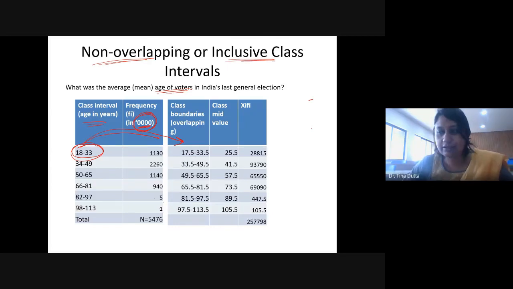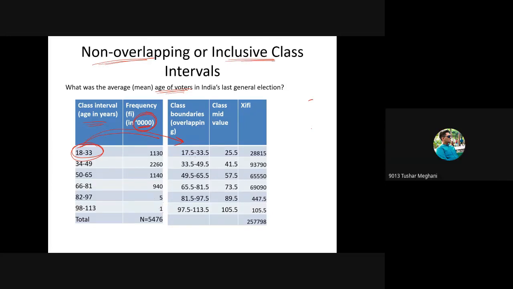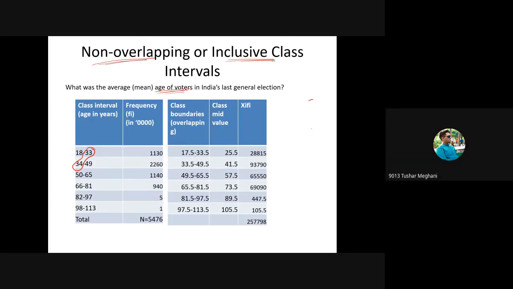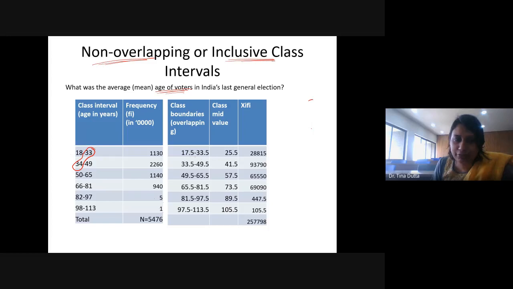May I unmute? Yes, Tushar, please. Ma'am, as you can see, there is a difference of one between the two classes, 18 to 33 and 34 to 49. So 33 and 34, there is a difference of one. So we will just add 0.5 in the 18 to 33 class and decrease 0.5 in the 34 to 49 class. So the range will be equal. Yes, absolutely correct.